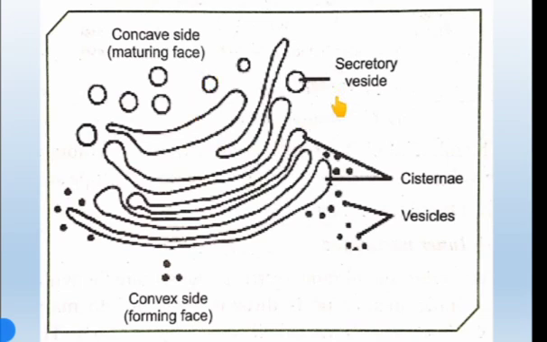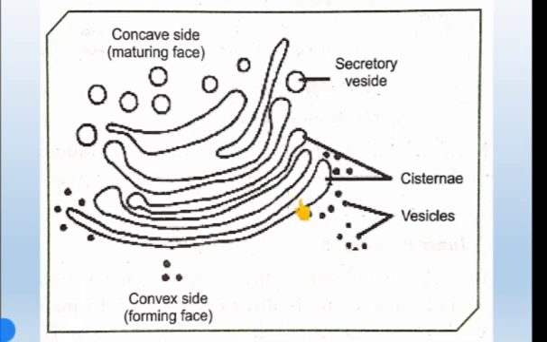These are the secretory vesicles, that is, the smooth vesicles, and these are the cisternae.